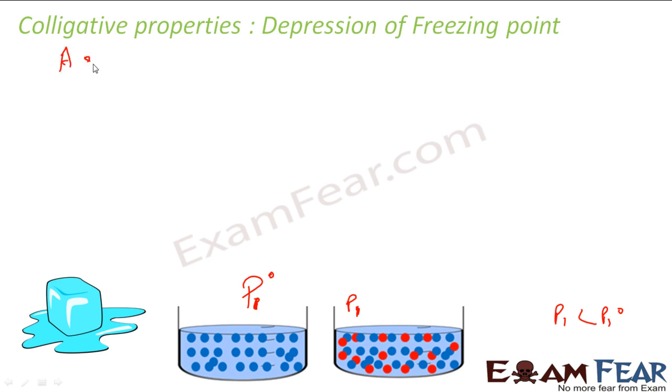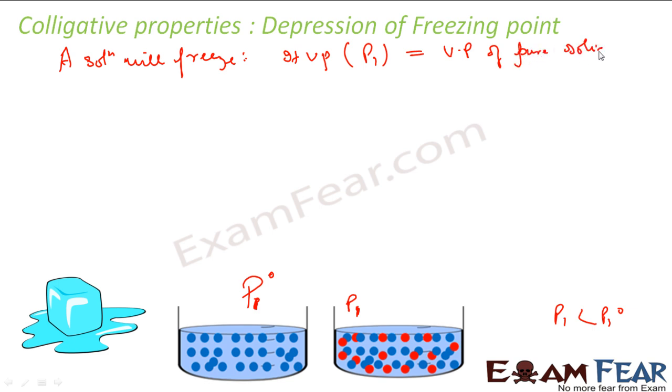A solution will freeze when its vapor pressure, that is my P1, will be equal to the vapor pressure of pure solid solvent, and this is a constant value for a given solvent.